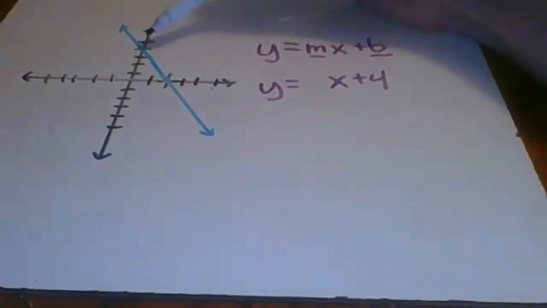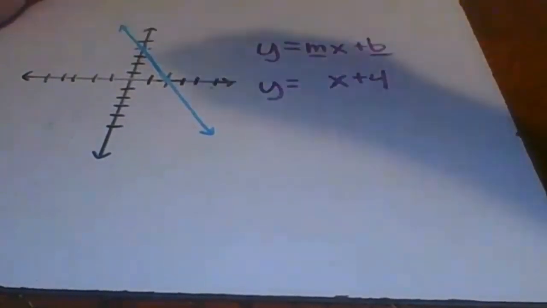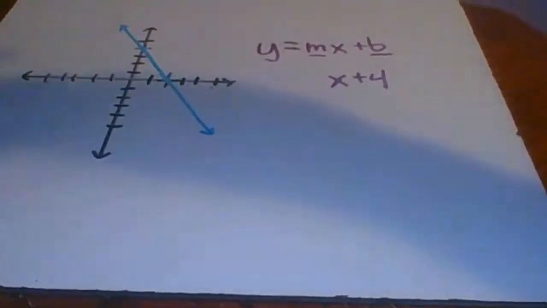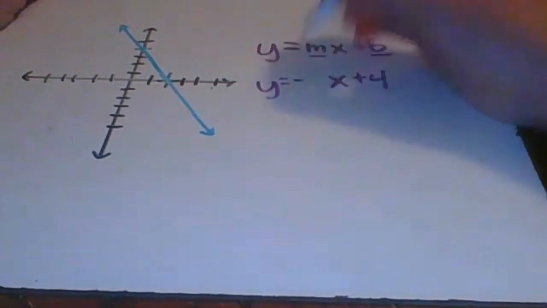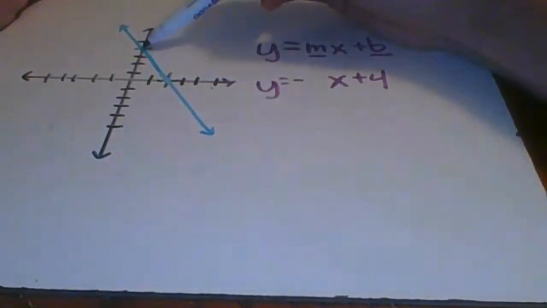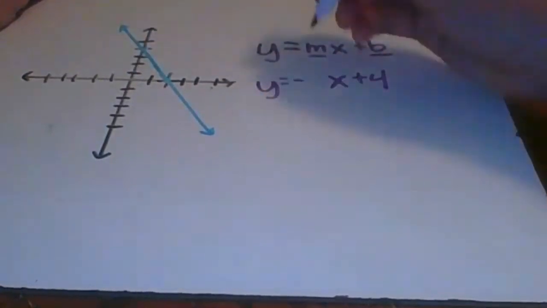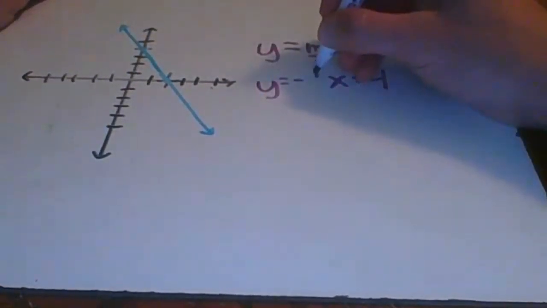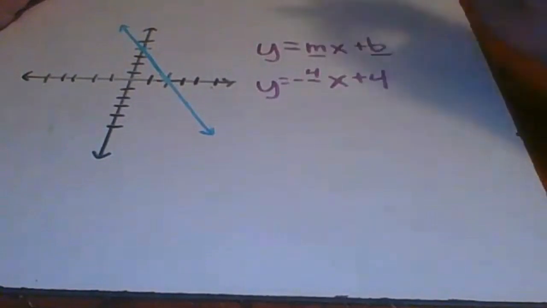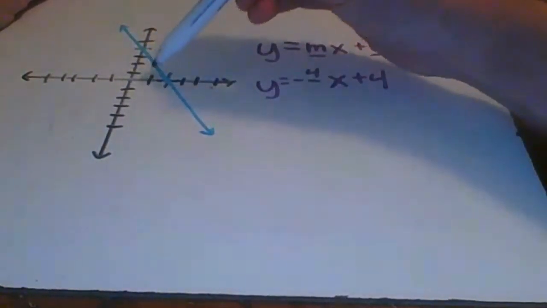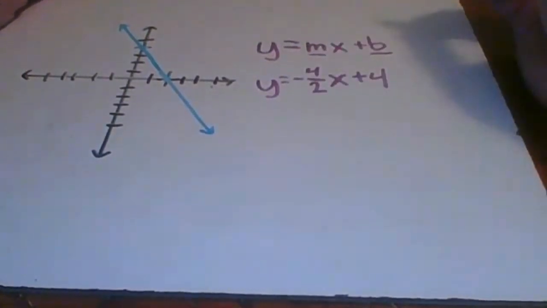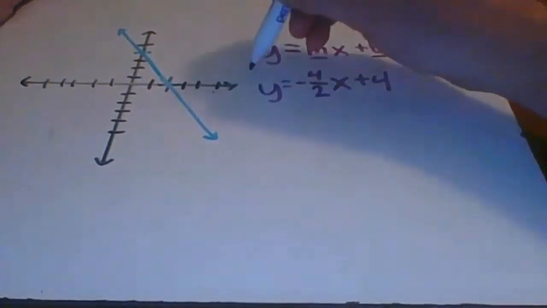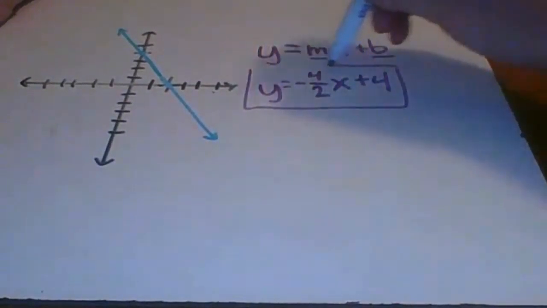Now, in order to do slope, we need to know, is it going up or down, left or right? Well, it's definitely going down, so there's going to be a negative number. Let's count now. 1, 2, 3, 4. We've gone down 4 times. How many times do we go to the right? 1, 2. 2 times to the right. So there it is. There's our slope-intercept form. There's our equation.